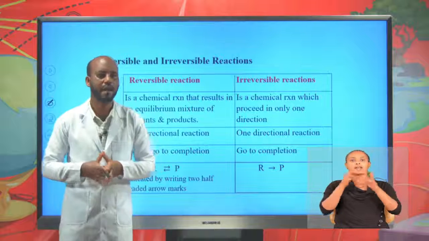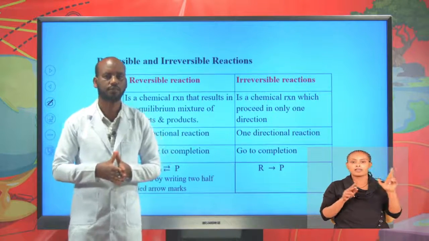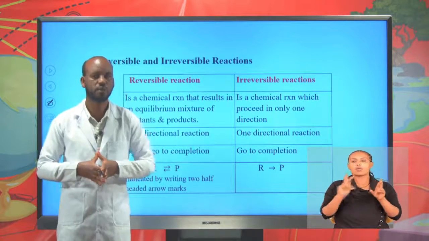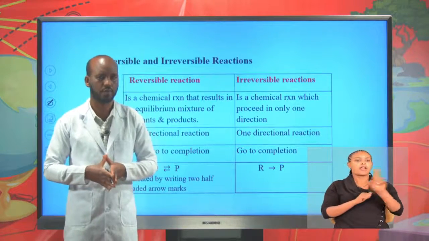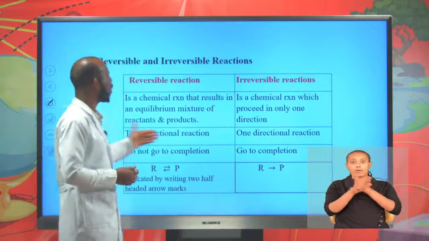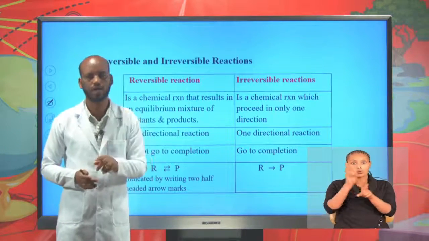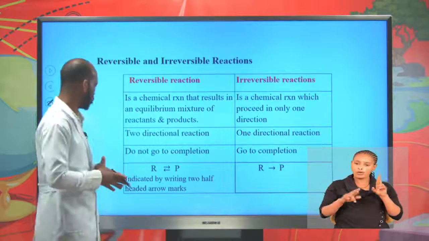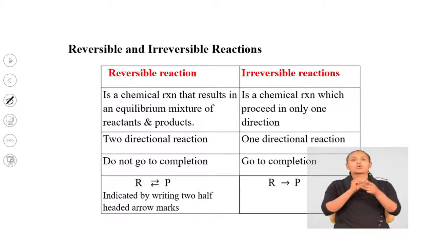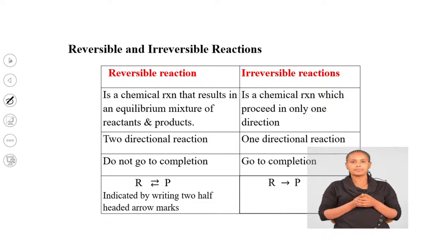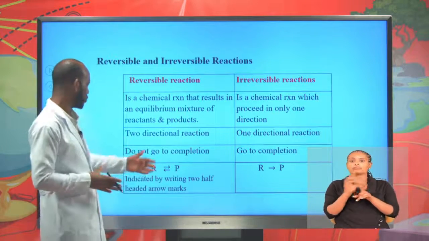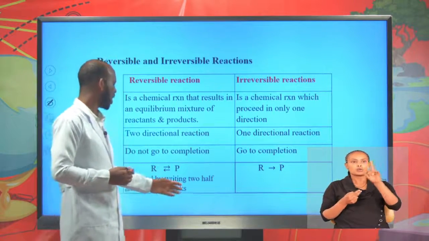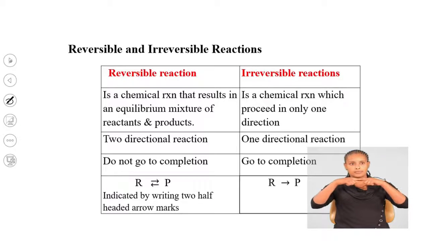In a reversible reaction, reactants react and form products. In the same way, products are converted into reactants. Therefore, a reversible reaction is a two-way reaction, from reactant into product and from product into reactant. It does not go to completion. We use two half-headed arrow markers. You see, we use this arrow for a reversible reaction.